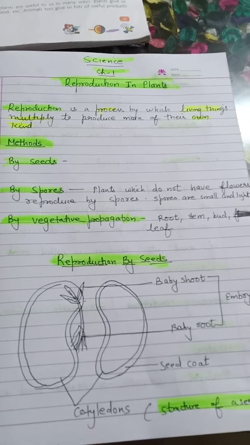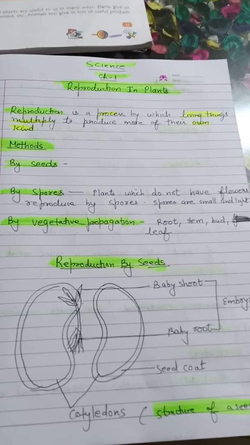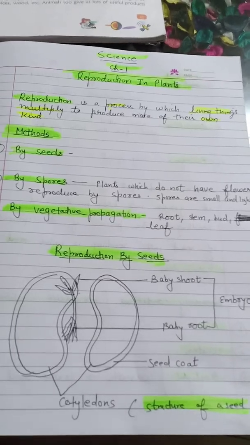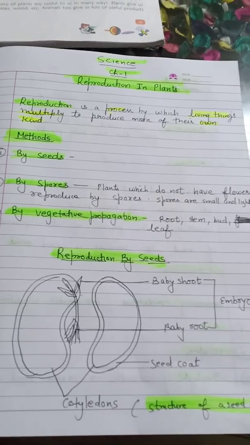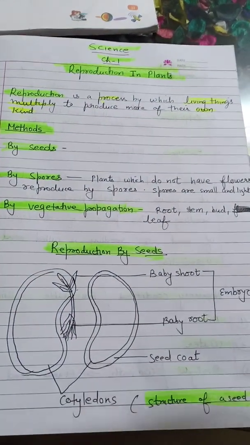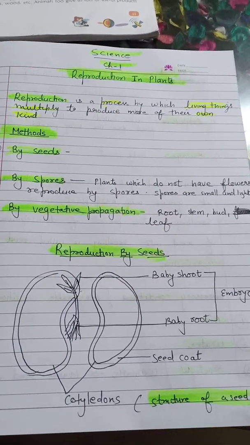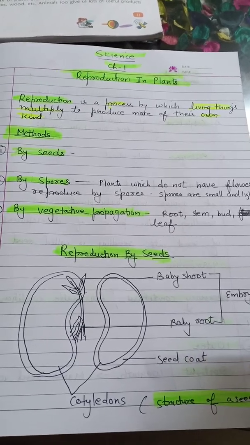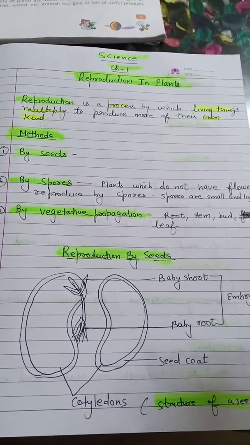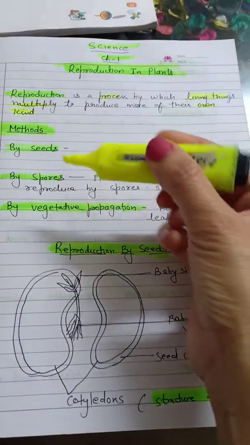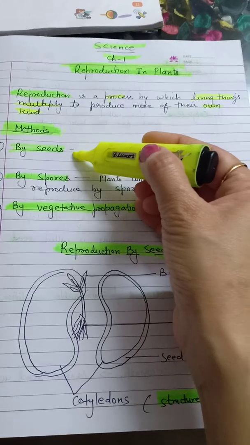But particularly in this chapter, we will talk about reproduction in plants. You might have seen a big tree and small trees around it. So how these small trees grow, that's what we are going to talk about in this chapter. Now reproduction takes place by 3 ways in plants, by 3 methods. The first is by the seeds.